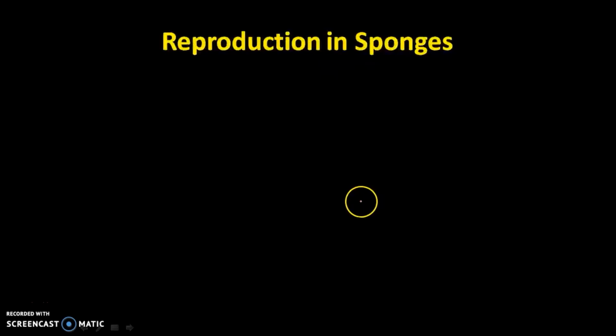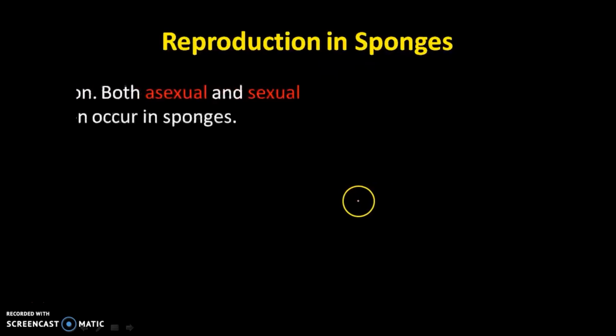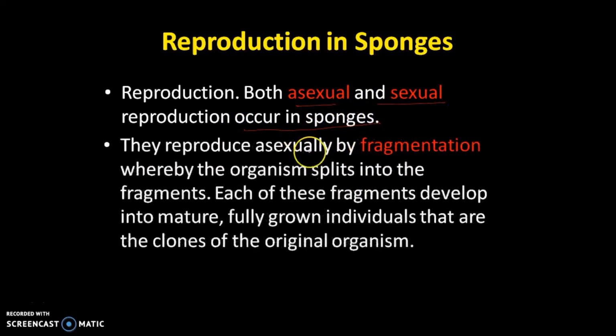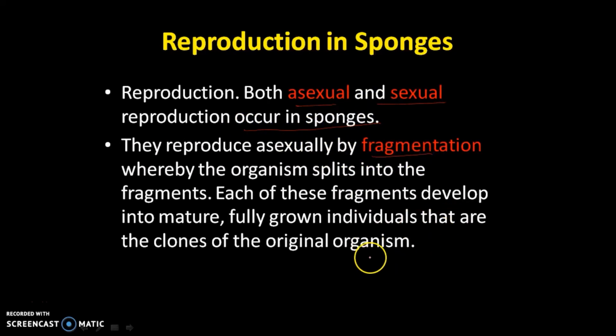Now friends, let's move on to the last part, that is reproduction in sponges. Normally, sponges reproduce both asexually and sexually. Asexual reproduction occurs by fragmentation. That means sponges break into small fragments, and each fragment develops into a new individual. This is called fragmentation.